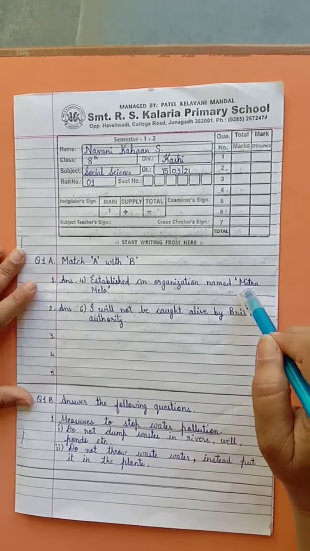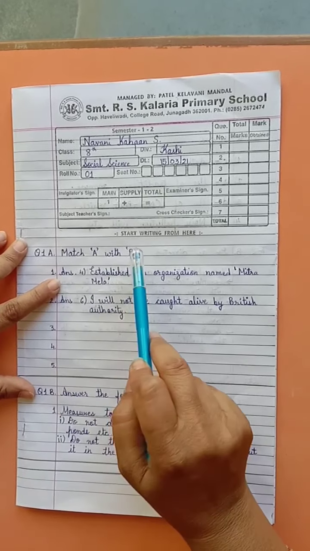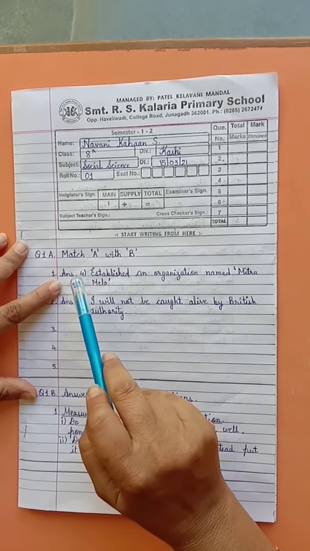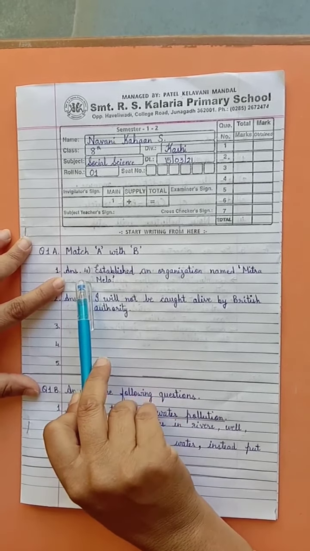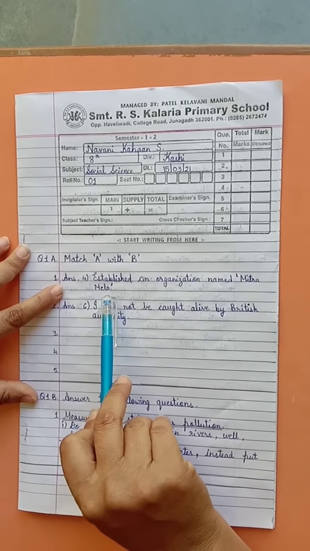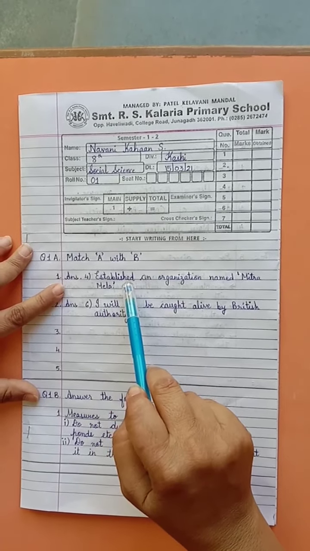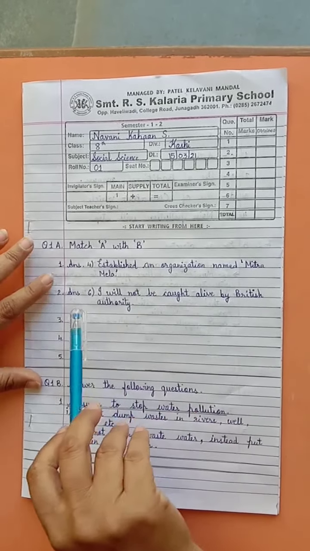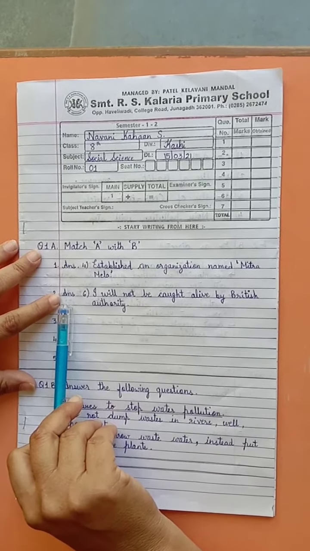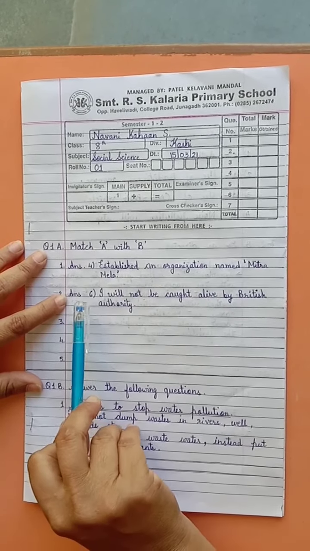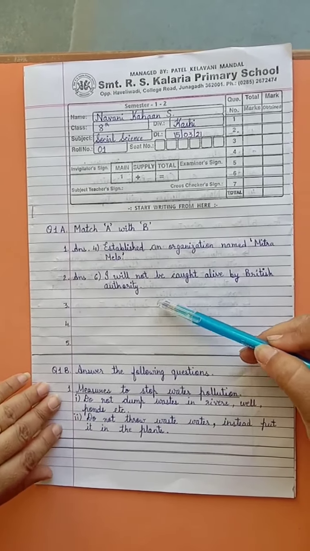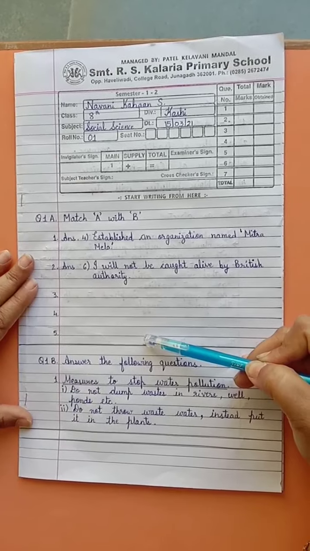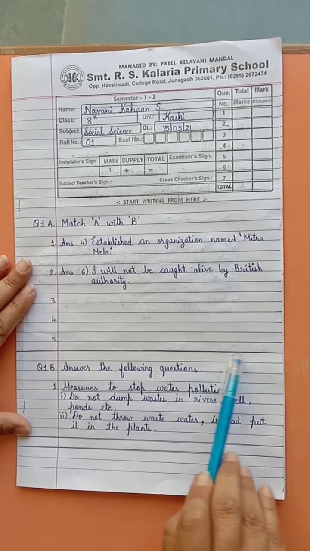Whenever you are writing the answer, what you need to do is write down the option. For example, in part B, answer 1, fourth answer is correct for the first question. Then I need to write 4 also and I need to specify the answer in written form also. So it becomes very clear for the invigilator to cross check the answer. Now the second question of match A with B, answer 6 is the correct answer. Then I'll write 6, the number and the correct answer. Similarly, I will fill up the third, fourth and fifth question. As we have sub question, we will divide it with a single line.